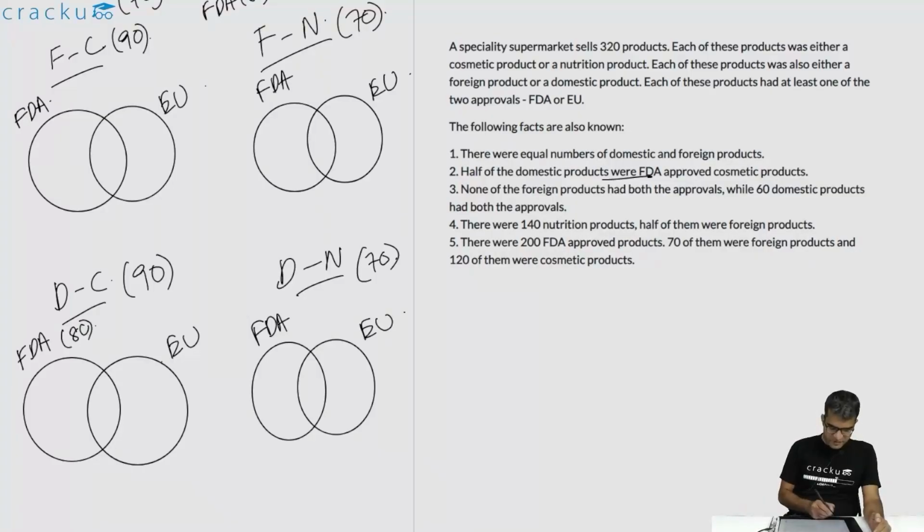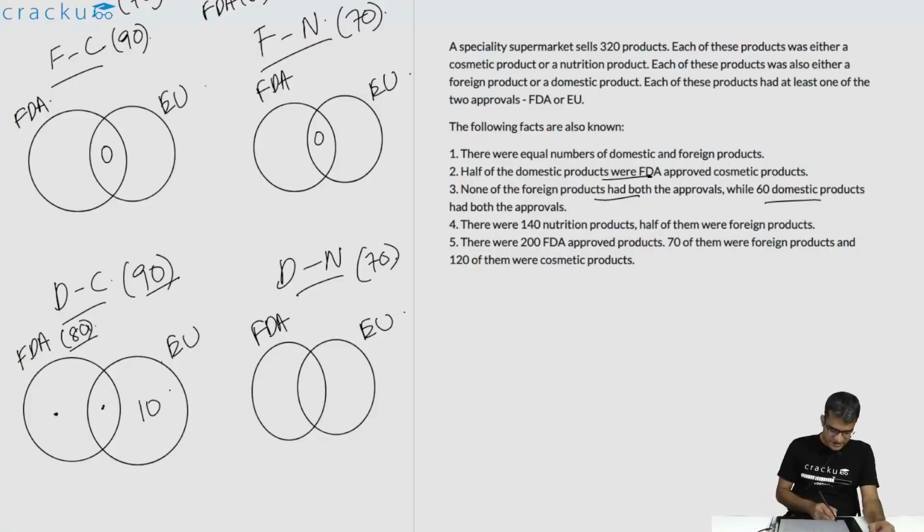80 of the domestic products out of the 160 are not just cosmetic products, they are also FDA approved. So these two, if you sum them up, you will be getting 80. So this will be exactly equal to 10, which is 90 minus 80. None of the foreign products had both the approvals. So foreign cosmetic products in the overlap will be 0 over here, and this also will be 0. While 60 domestic products had both the approvals.